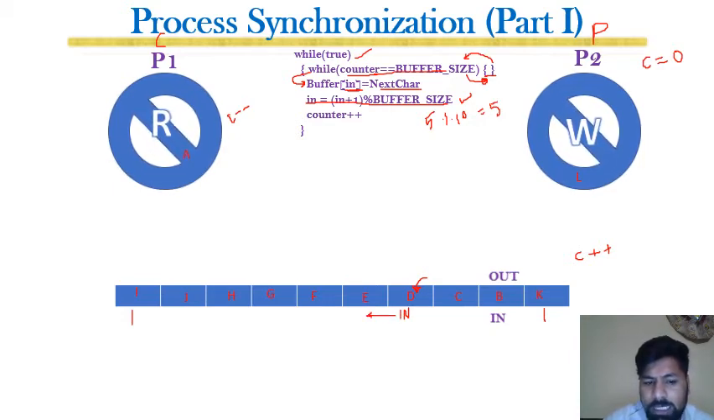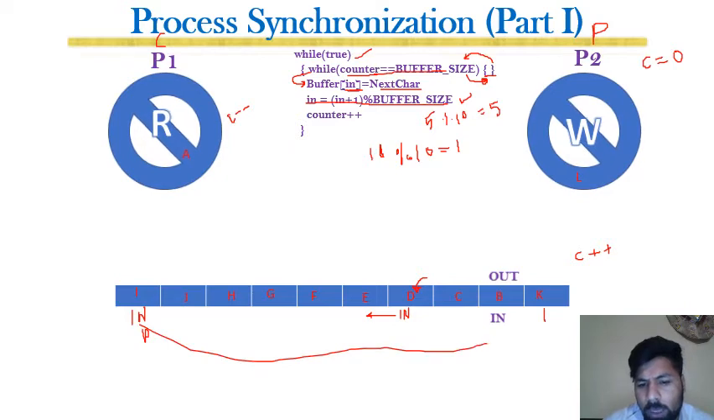Now suppose n is at the 10th position, and the increment operation is performed. So n is equal to n plus 1, or 10 plus 1, which becomes 11, and 11 remainder 10 will become 1. So the n pointer will be moved from 10 to 1, right? Just like in the previous animation I showed you how it actually works.